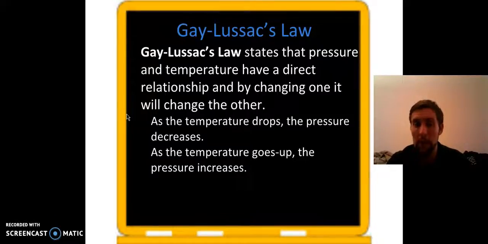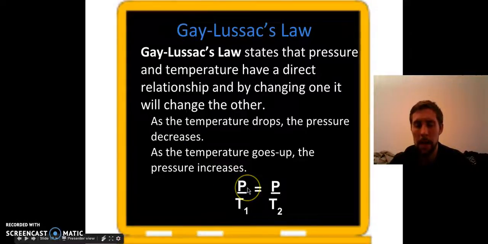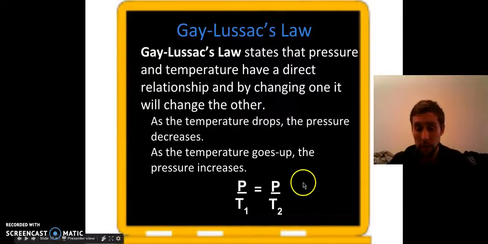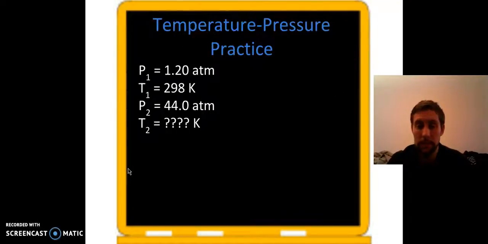The formula for this one's going to look a lot like the last one we did. Again, missing the ones, whoops. Pressure 1 over temperature 1 equals pressure 2 over temperature 2. You should really get 3 of the 4 variables and solve for the last one. Again, temperature must be in Kelvin always.